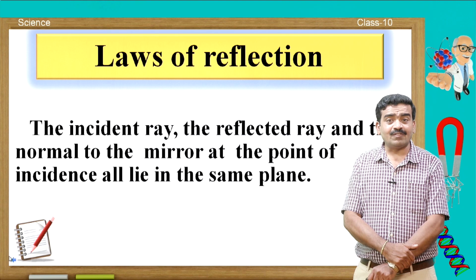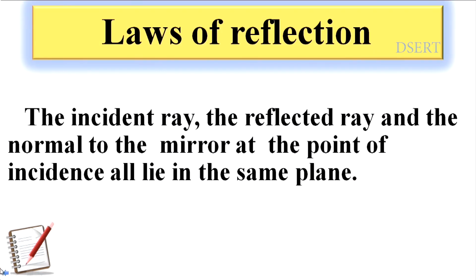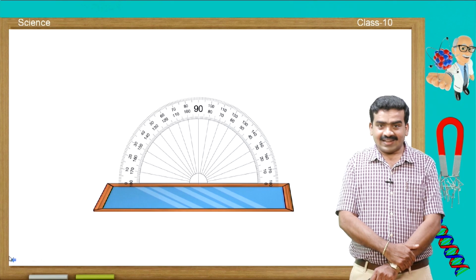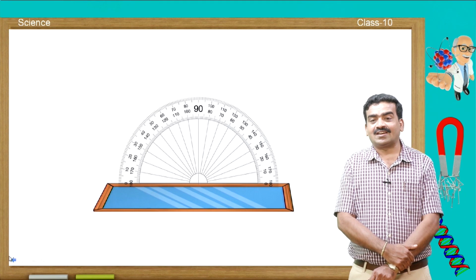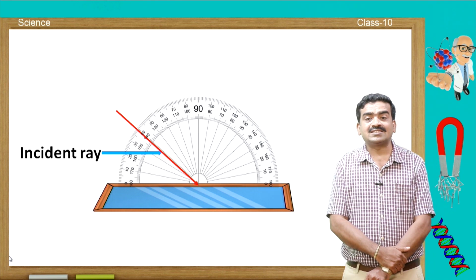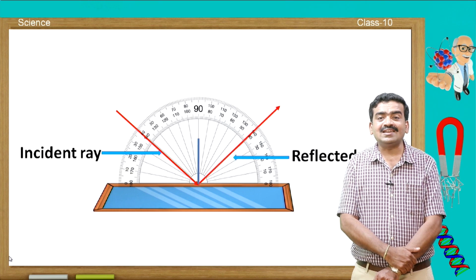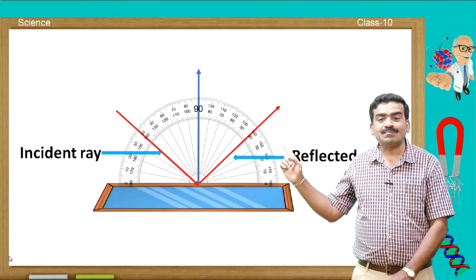Then what is the second law of reflection? It states that the incident ray, the reflected ray and the normal to the mirror at the point of incidence all lie in the same plane. That means when you draw the incident ray, the reflected ray and the normal with respect to the experimental result obtained, we will come to know that all these three lines lie in the same plane.